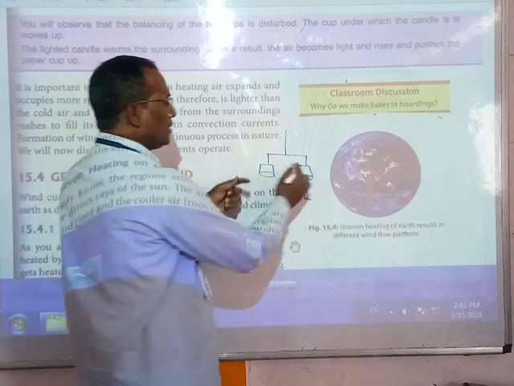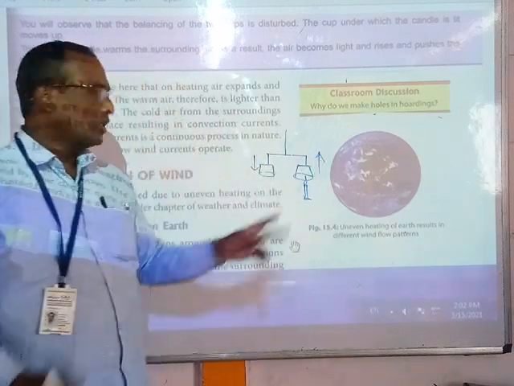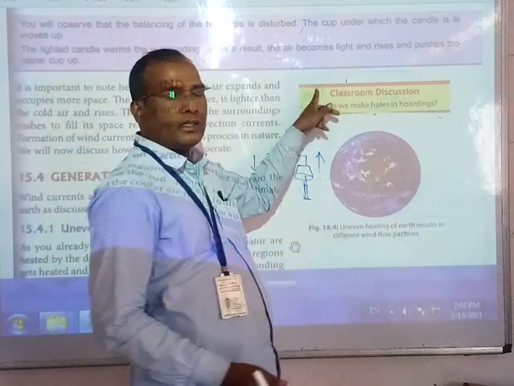At that time, this side will go like this and this side will be like this. So this weight will become more than this, and we understood that the heated side is rising up.